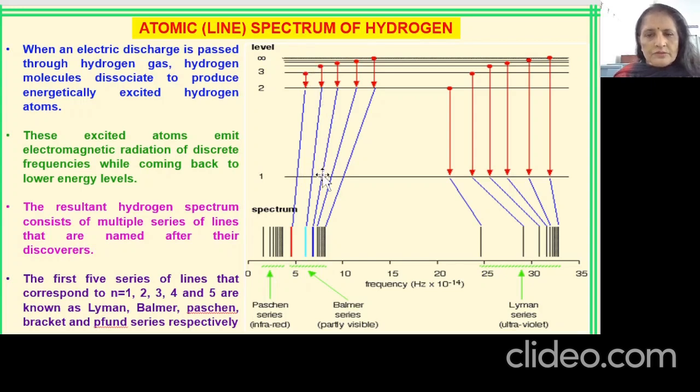And when it comes back to the first level, each line is actually representing a different atom of hydrogen, because each hydrogen atom has one electron, and there are so many lines seen because there are so many atoms of hydrogen in the sample under investigation. So overall we get 5 series of lines which correspond to the lower level as 1, 2, 3, 4, 5 respectively, and these series are known as Lyman, Balmer, Paschen, Brackett and Pfund series. So we have 5 series.